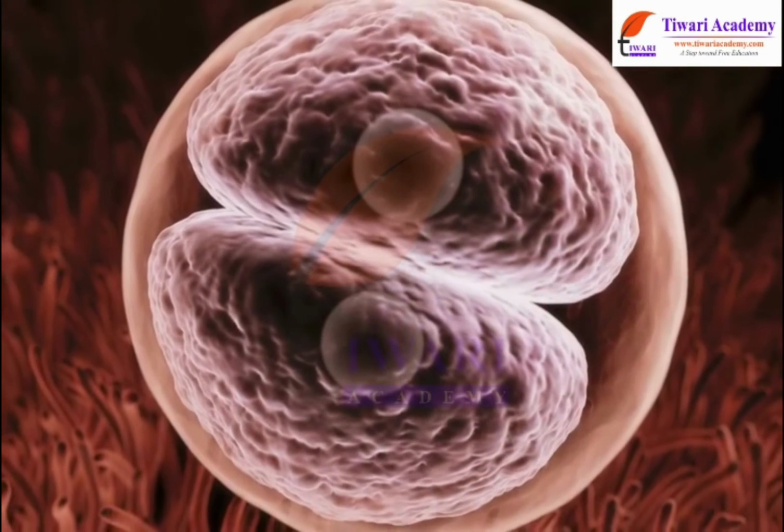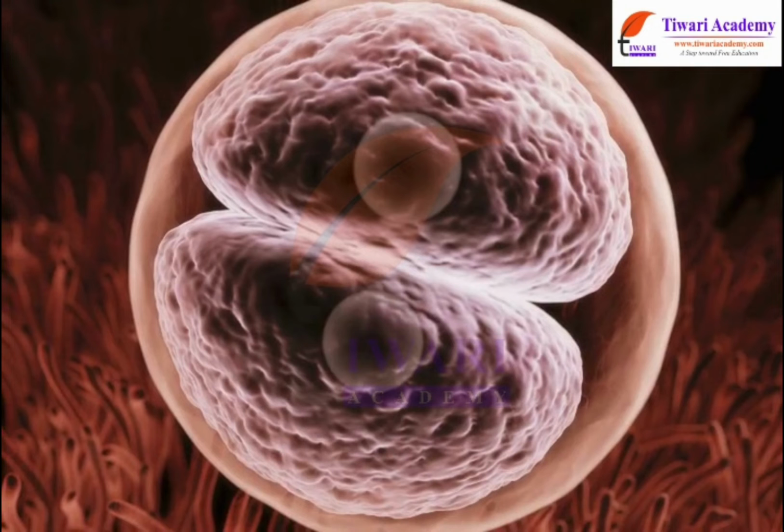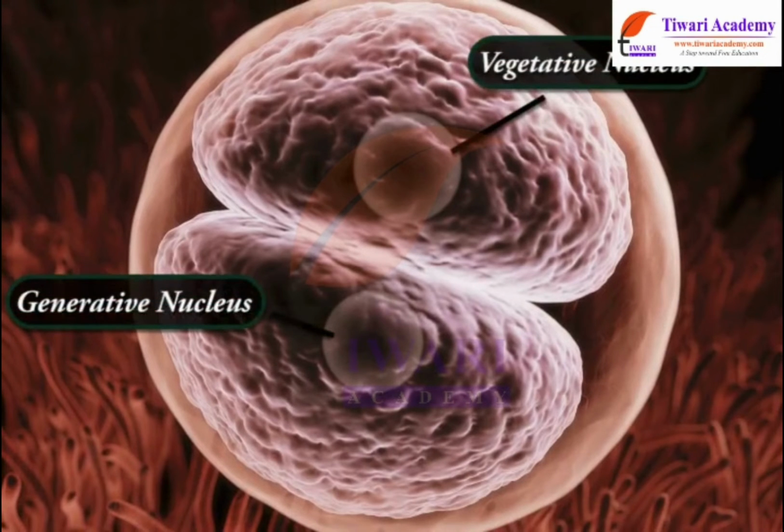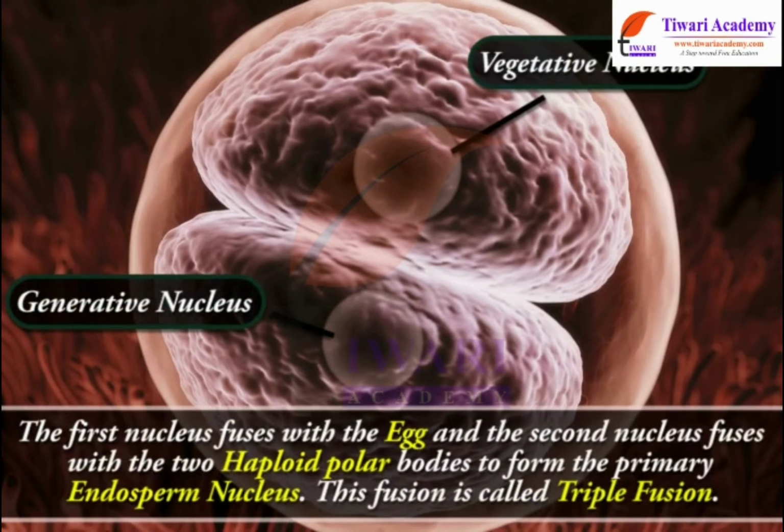The male gamete contains two cells, the vegetative nucleus and the generative nucleus. The first nucleus fuses with the egg and the second nucleus fuses with the two haploid polar bodies to form the primary endosperm nucleus. This fusion is called triple fusion.